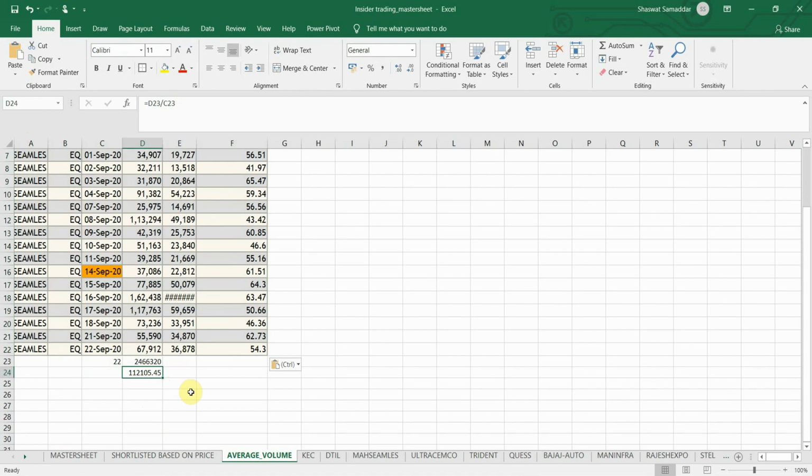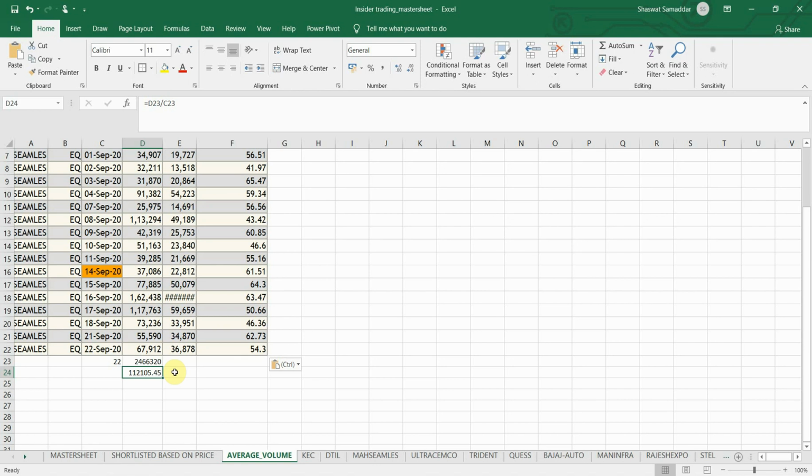Okay, so as you can see, the average traded volume for this is 1,12,105. Okay, so it's in lakhs, so you can make a trade, but still it's a low average traded volume. You have to take that into consideration before making any decision whether or not you have to make a trade in this or not. I'm simply showing you how you should calculate the average traded volume.